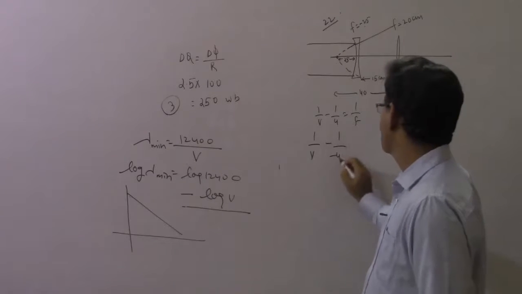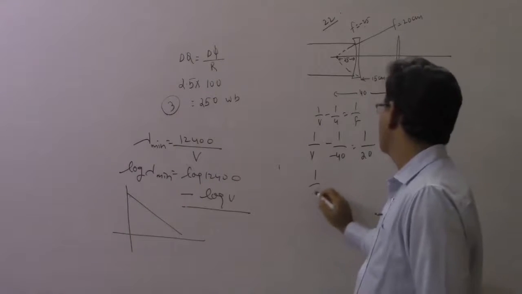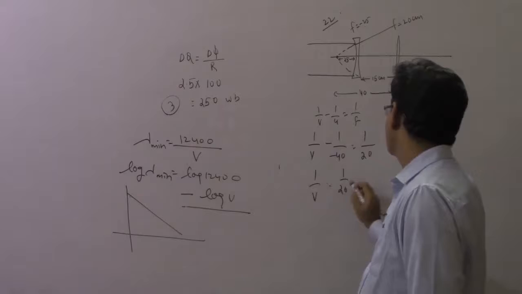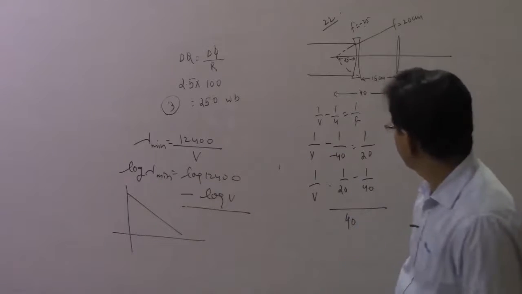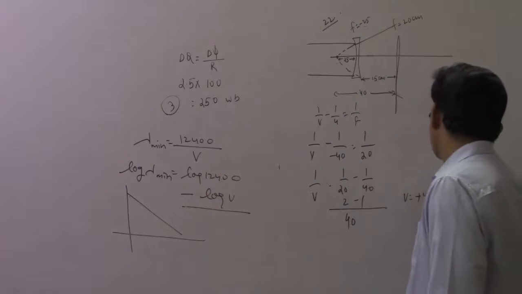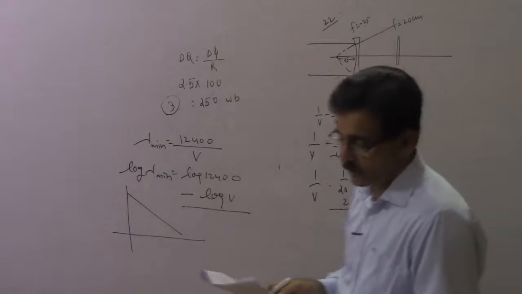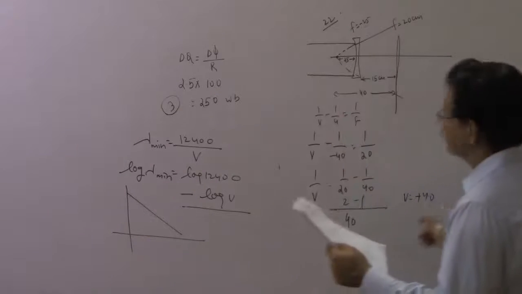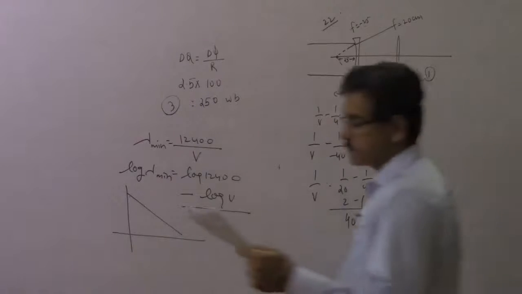Minus 1 by 40 is equal to 1 by 20. 1 by V is equal to 1 by 20 minus 1 by 40. This is 40, and then this is 2 minus 1. V is equal to plus 40. So these rays will come and converge again at 40. So the correct answer is the image will be real, and 1 is the correct answer for this problem.